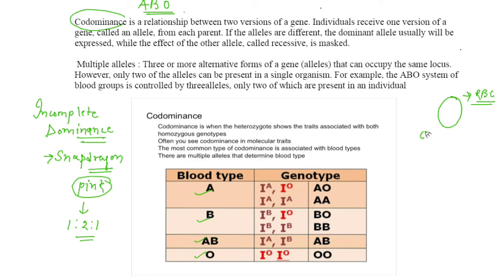The gene responsible is I, and the three types of alleles are IA, IB and i. The plasma membrane of the red blood cells has sugar polymers that protrude from its surface, and the kind of sugar is controlled by the gene I, and the three alleles are IA, IB and i.